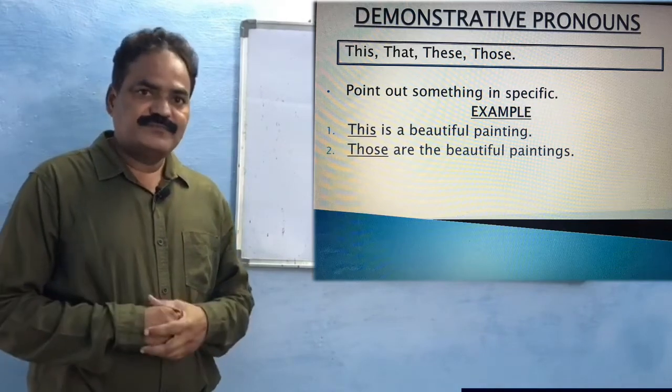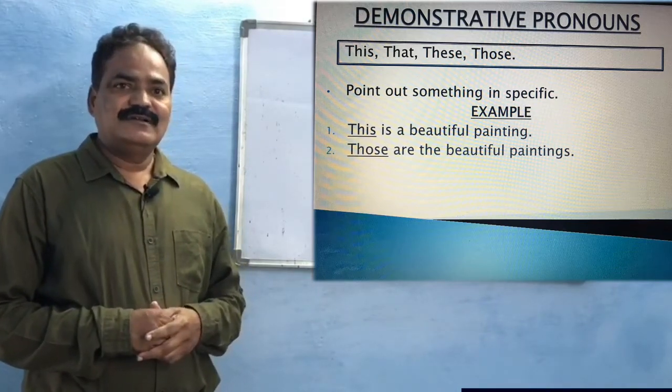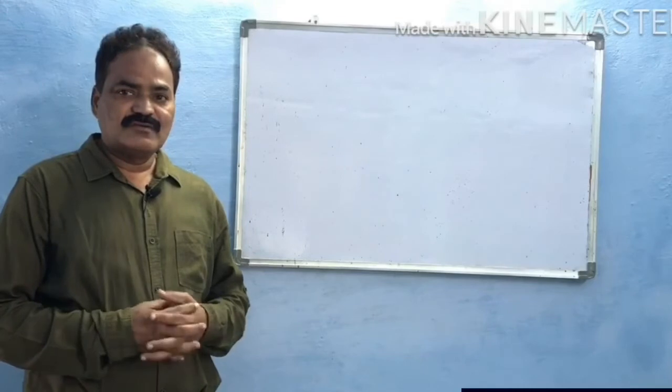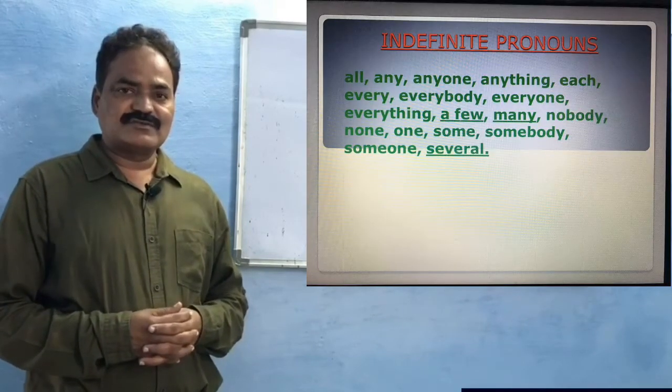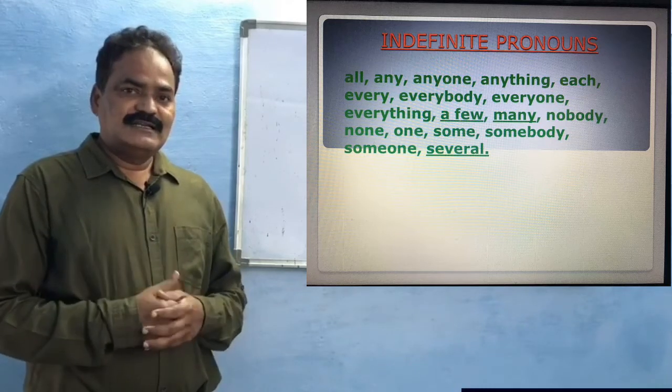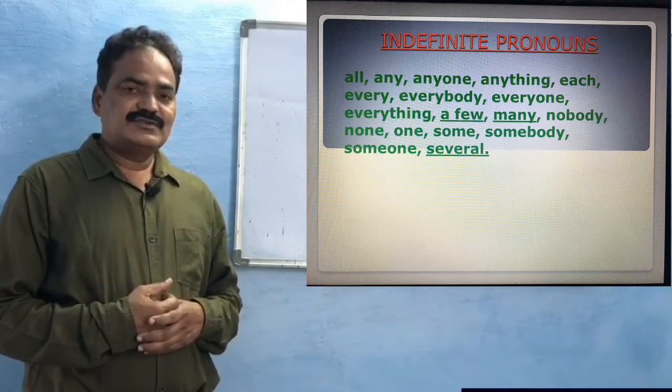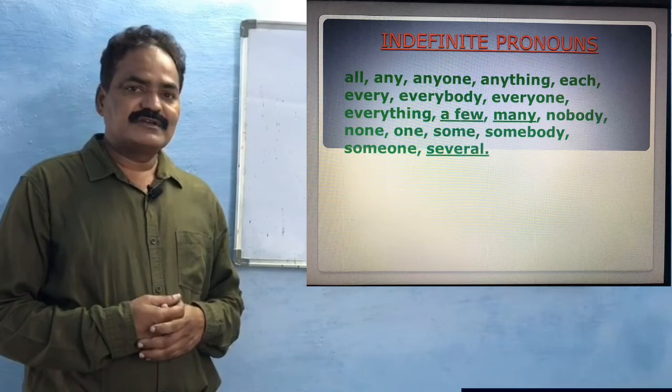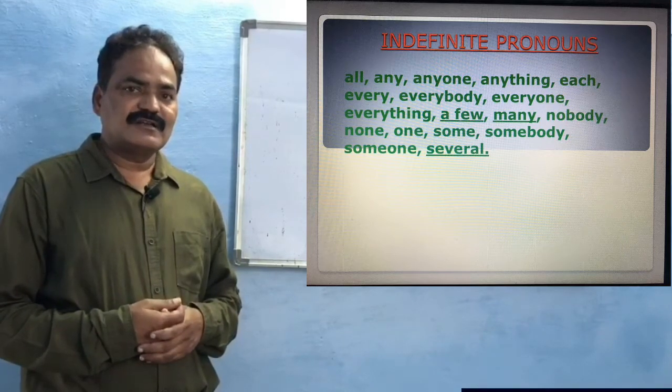In the row, the next type of pronouns is indefinite pronouns. See, the title itself indicates that indefinite means not definite, not particular.